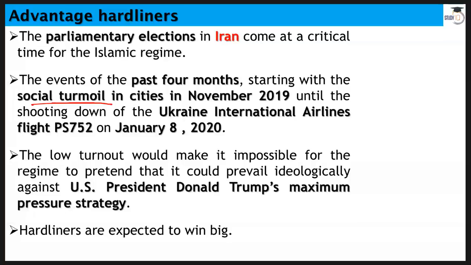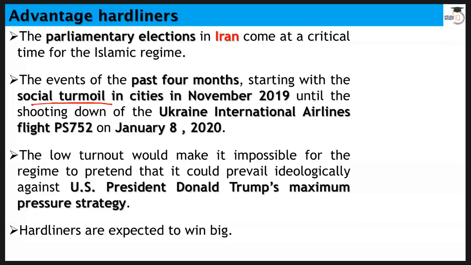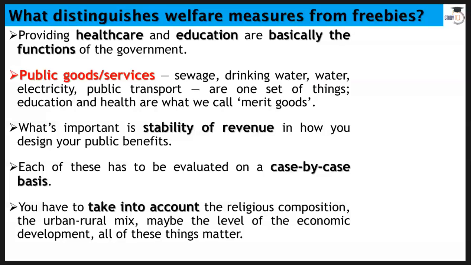So hardliners, those who are calling for taking severe actions against the West and taking revenge and all these things, may win, and there are high chances. People are now thinking one option is not working very well, so you have the next option, and that is a tough option. So people may vote for that, and this will create more troubles, and it can disrupt oil supply, and then this oil supply disruption can create problems for our economy and for our society too. So this is basically everything about this article.